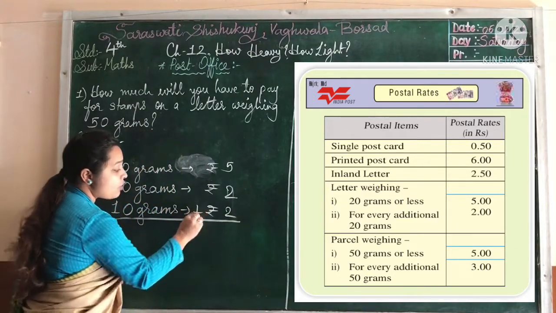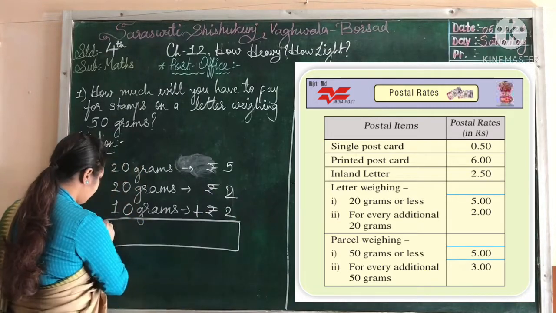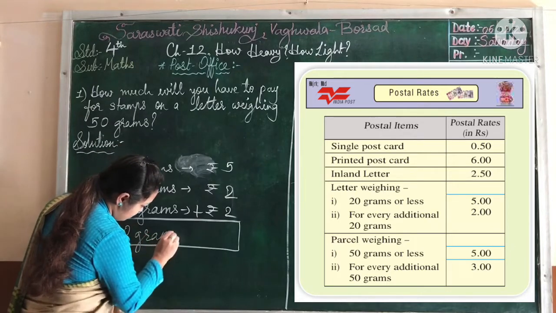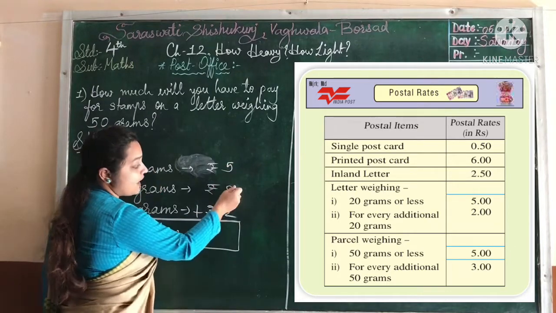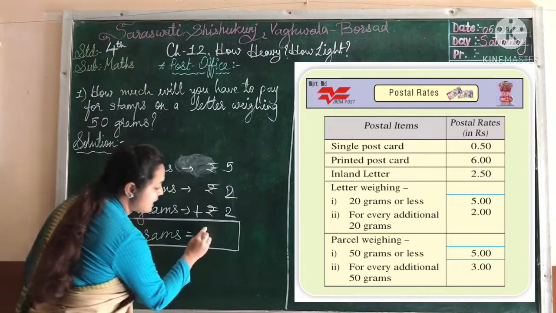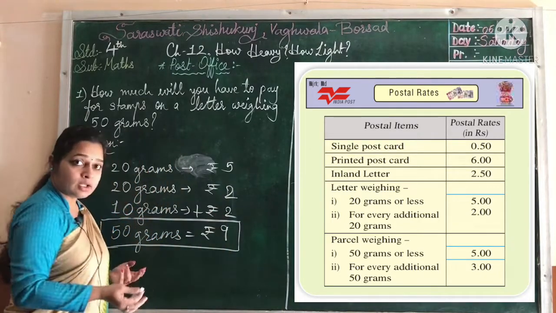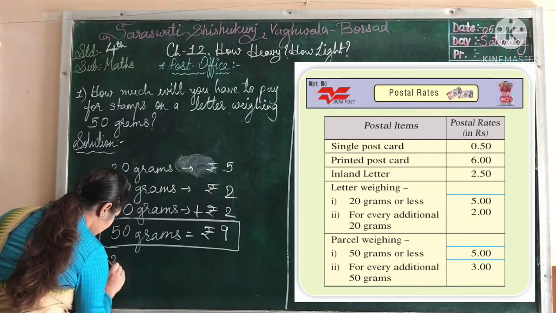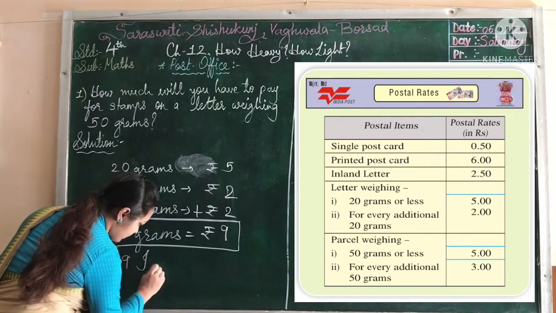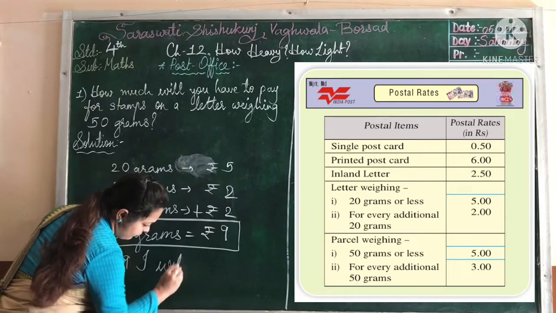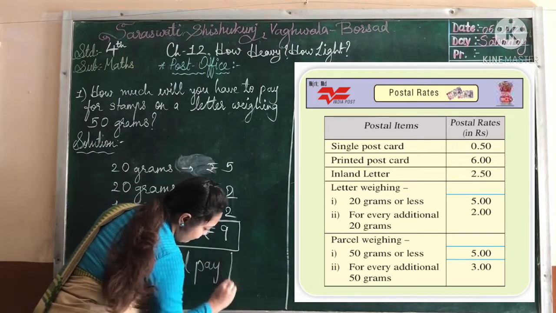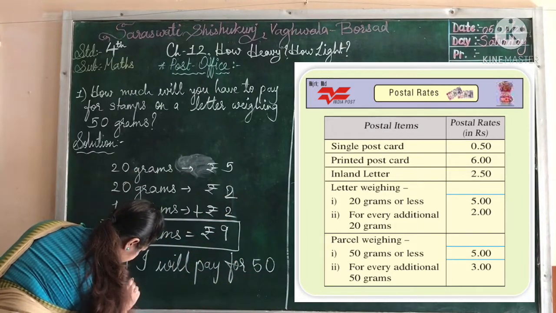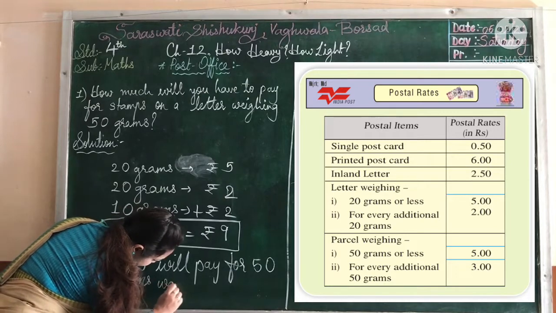Now we have to add all these rupees. For 50 grams, it equals 5 plus 2 plus 2, which is rupees 9. Clear? So at last the answer is, I will pay rupees 9 for a 50 gram weighing letter.